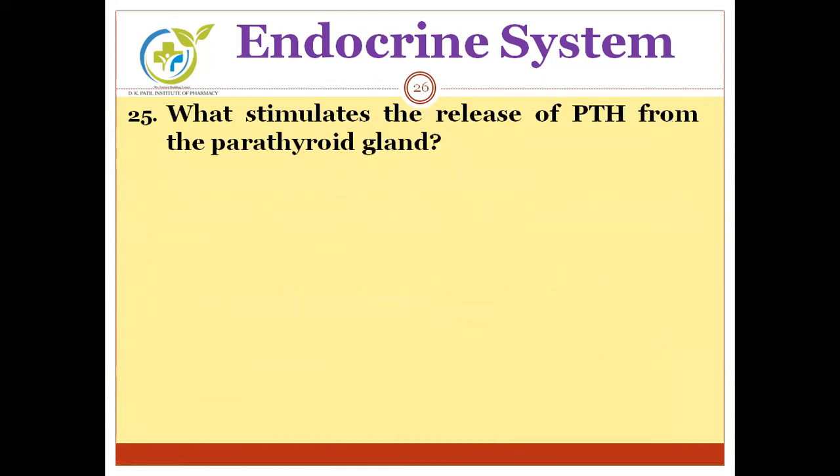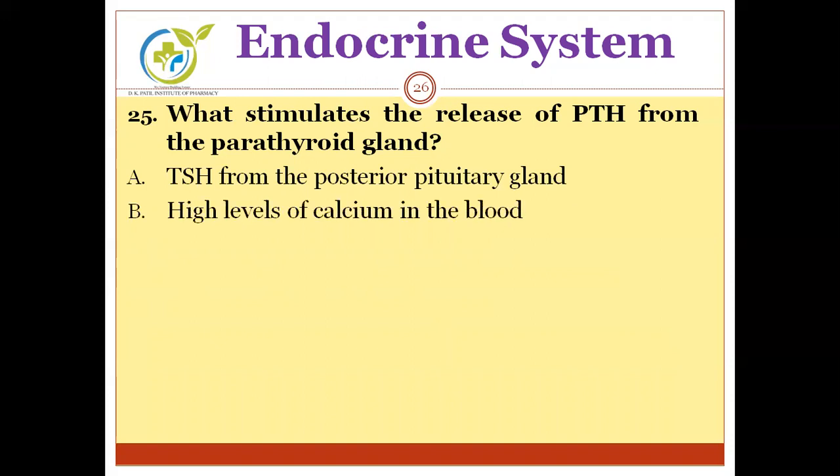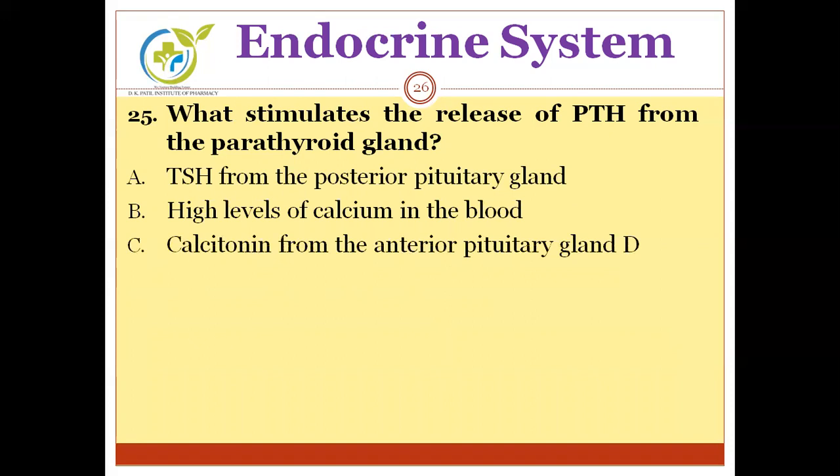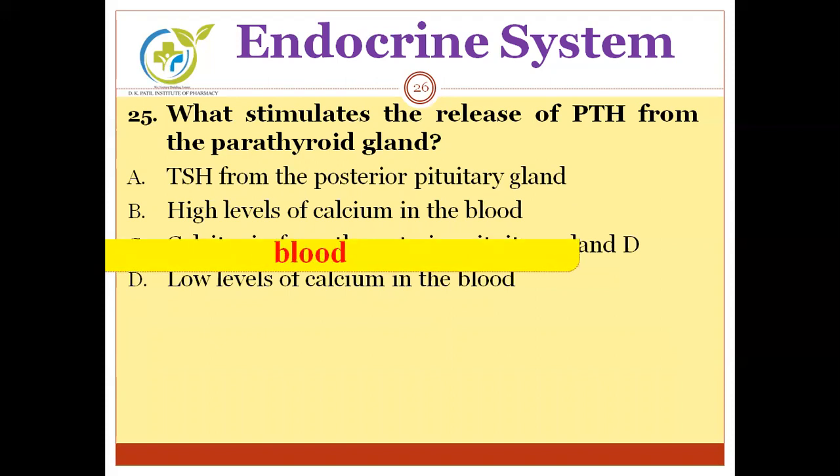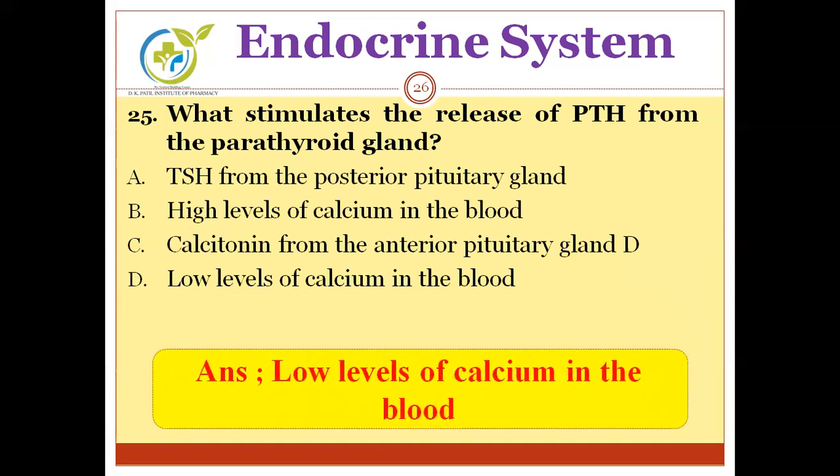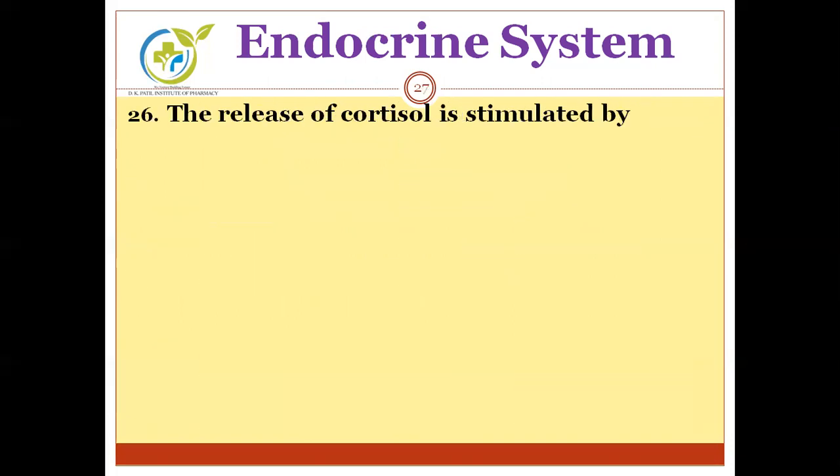Next, what stimulates the release of PTH from the parathyroid gland? Options are TSH from the posterior pituitary gland, high levels of calcium in the blood, calcitonin from the anterior pituitary gland, low levels of calcium in the blood. Can you guess the correct answer? Here we go. The correct answer is low levels of calcium in the blood, which ultimately stimulates the release of PTH from parathyroid gland. Going to the next question.